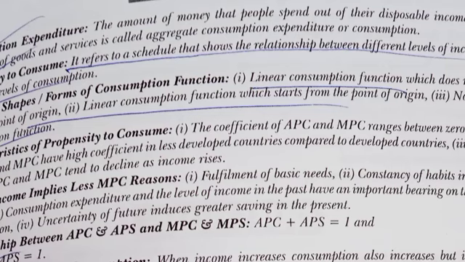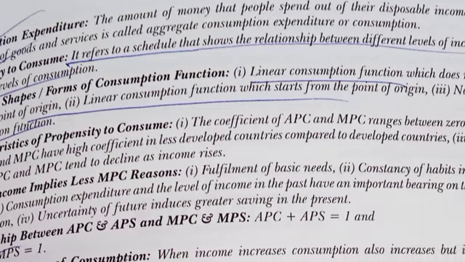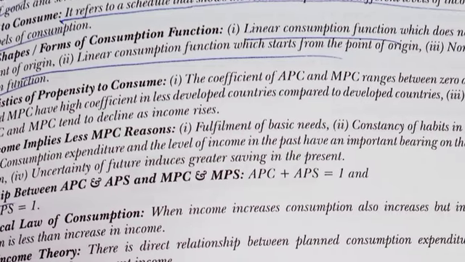Consumption expenditure, the amount of money that people spend out of their disposable income on the purchase of goods and services, is called aggregate consumption expenditure or consumption. Propensity to consume refers to a schedule that shows the relationship between different levels of income and different levels of consumption, where there are different shapes/forms of the consumption function.